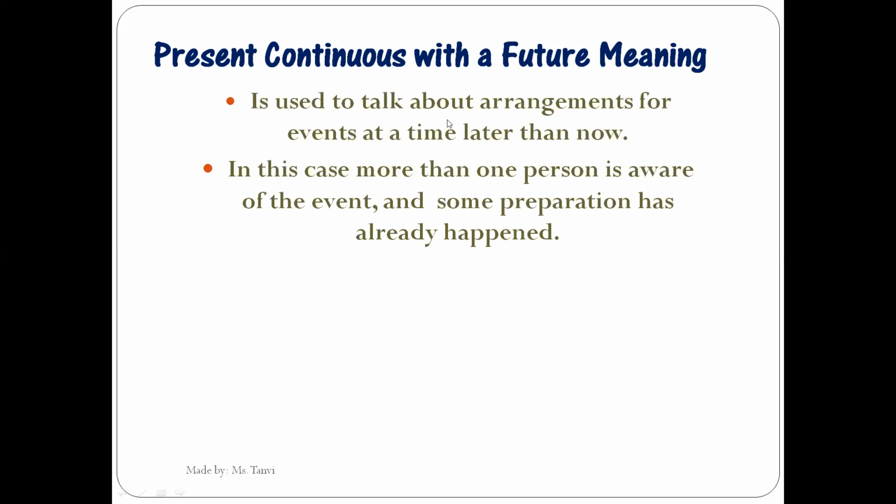Now when I talk about arrangements, in this case, more than one person is aware of these arrangements, right? So the arrangements which I'm talking about, or the things that will happen in future, about that event more than one person is aware. And some preparation has already happened, and I have already planned the things for that event which is going to happen in future. There we make use of present continuous tense.